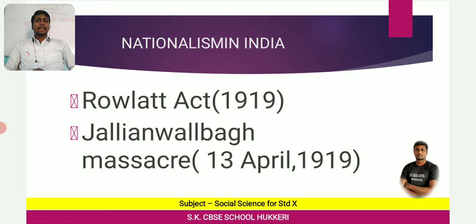So Gandhi decided to start it with a hartal, which means a rally, which he decided should be held on 6th April, 1919. Then rallies were organized.